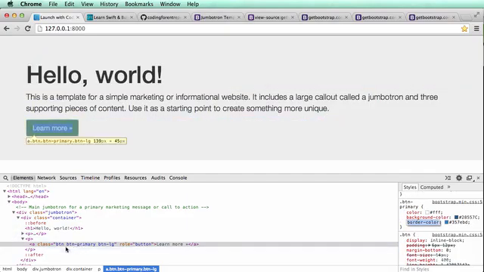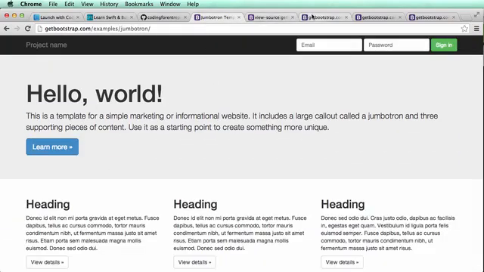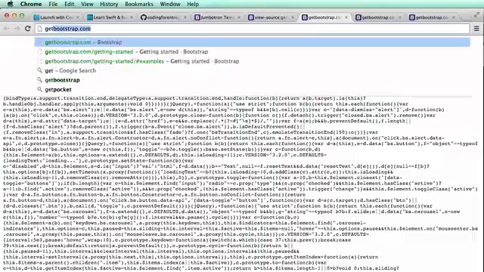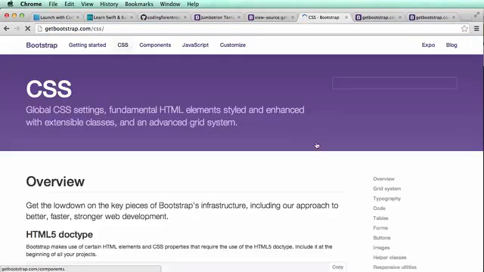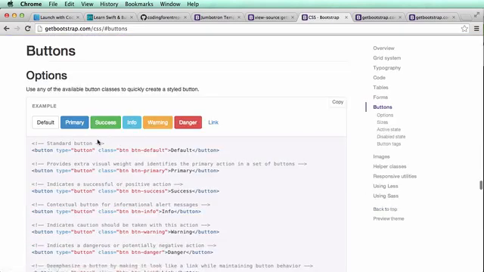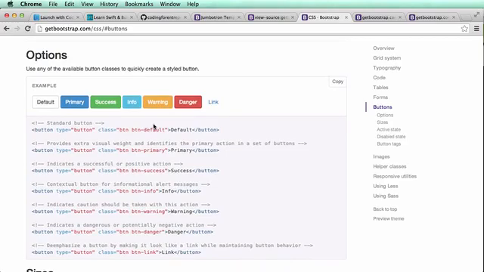But I do want to note that BTN primary is a type of color that Bootstrap comes with. So if we look at getbootstrap.com, go back there and look in CSS, and then we look in buttons, we see there's all these different colors here. So we can change the defaults, but if you wanted a green button instead of a blue one, you could just use BTN success.